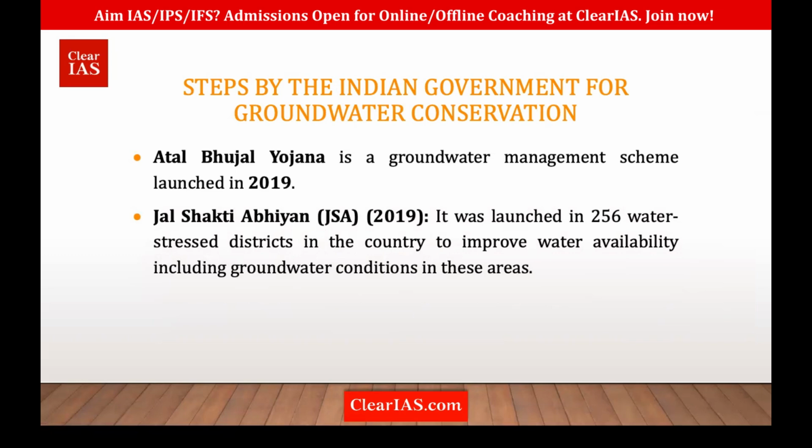So Atal Bhujal Yojana is related to what? Groundwater management, and was launched in 2019. Then there's a Jal Shakti Abhiyan, a flagship initiative of the government. It was launched in 256 water stress districts in the country to improve water availability. So we'll see that in detail. Okay, then we have also the aquifer mapping and management program.